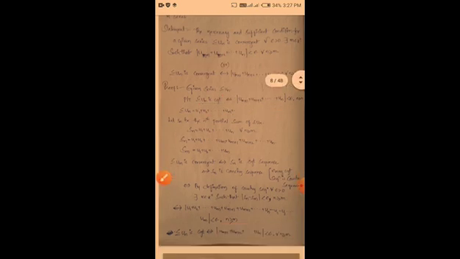So summation un is equal to u1 plus u2 plus up to so on plus un for all n greater than or equal to m. So Sn is equal to u1 plus u2 plus up to so on plus um plus 1 plus um plus 2 plus up to so on plus un. And Sm is equal to u1 plus u2 plus up to so on plus um, here m terms. So Sm is equal to u1 plus u2 plus up to so on plus um.